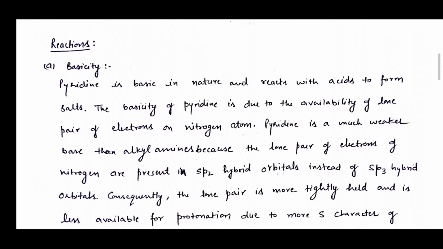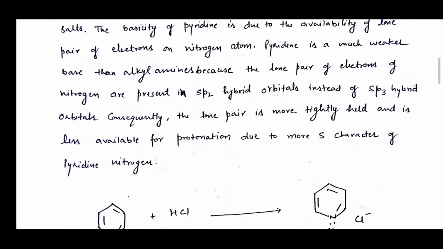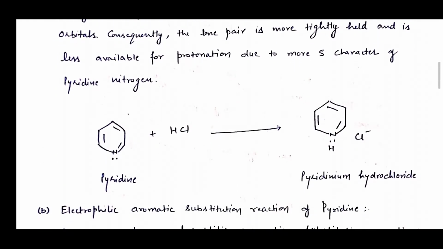Consequently, the lone pair is more tightly held and is less available for protonation due to the more s character of the pyridine nitrogen. As you can see in this reaction, the pyridine nitrogen contains a lone pair of electrons which is more tightly held in this ring system, but in aliphatic compounds it is sp3 hybridized. In aromatic compounds it is sp2 hybridized, so it is less available for protonation.